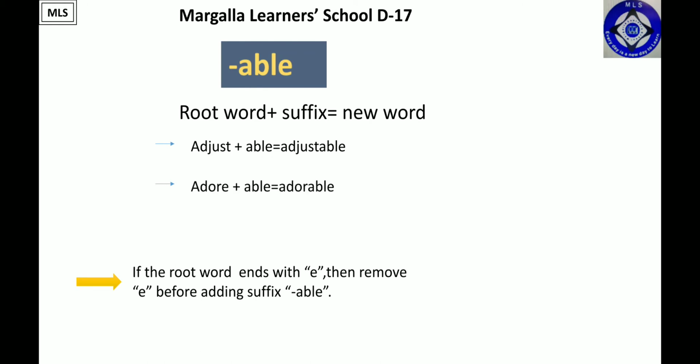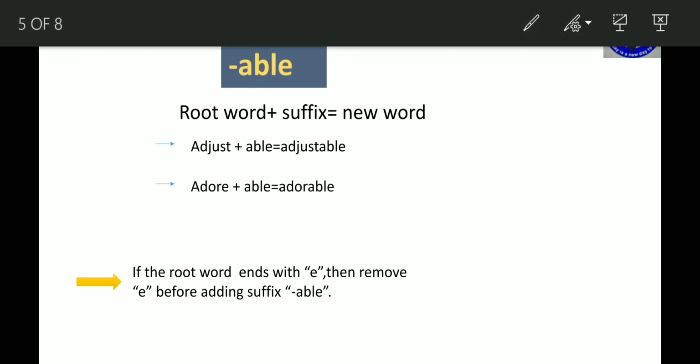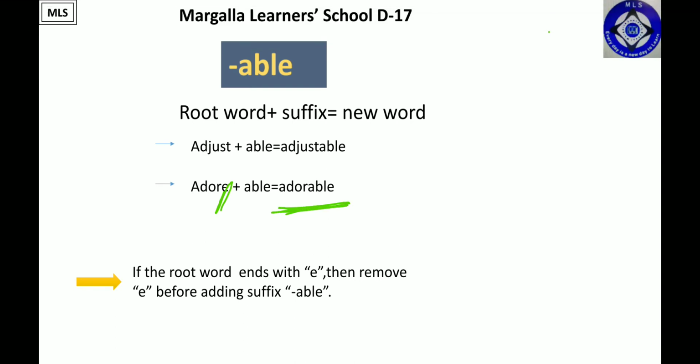We have this example like adore plus able. Now you see adore is ending with e. So we would cut out e and then we would add able to make a new word adorable. You can see in adorable there is no e. So remember this rule. Whatever the example is being given, if the root word is ending with e, you would remove e, then you would add suffix. So now you are supposed to do this activity on the same page.